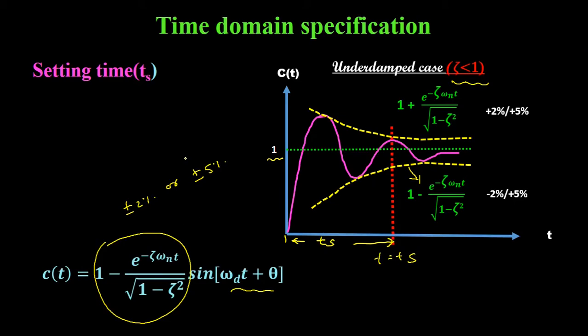To derive the expression for settling time Ts, we only take this term.